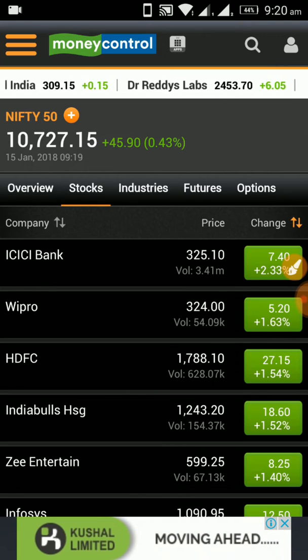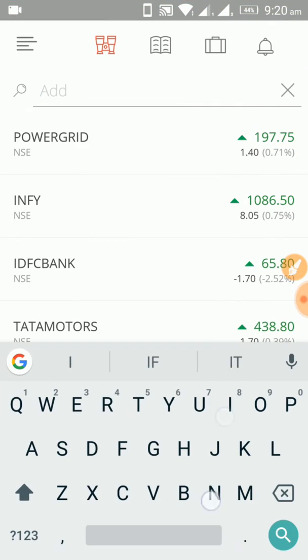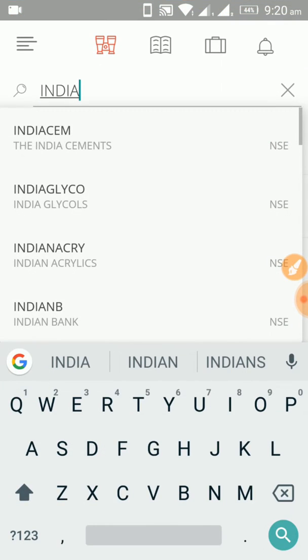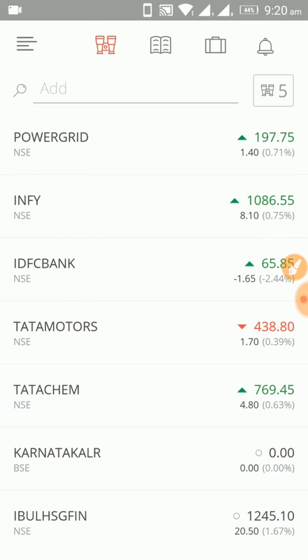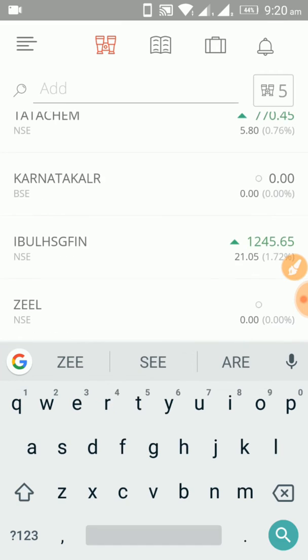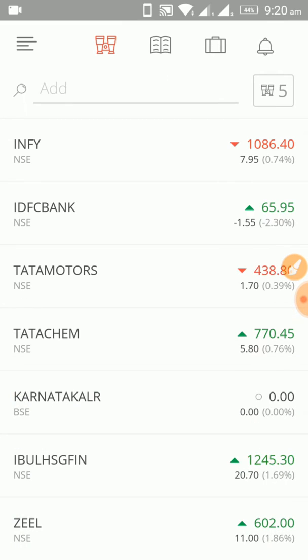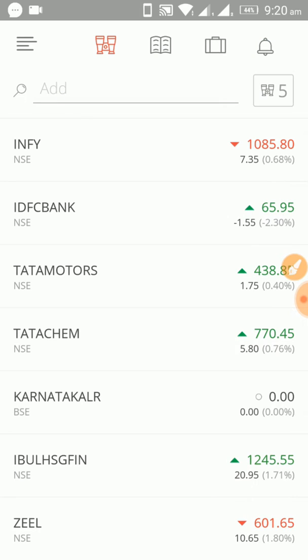Yep. Let me add these: India Bulls Realty, India Bulls Finance, Z Entertainment. Let's have a look at the chart of India Bulls.